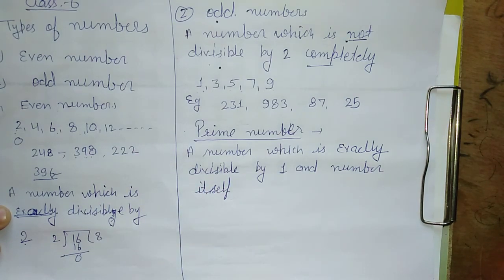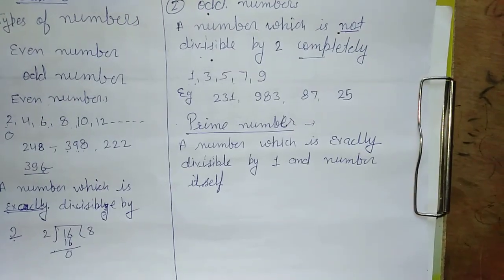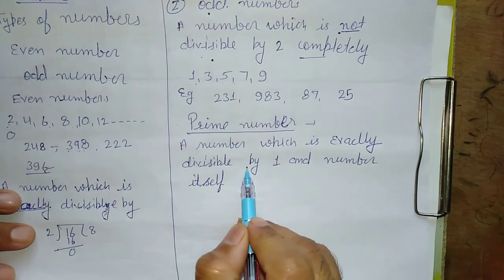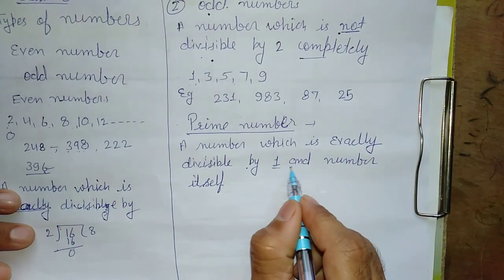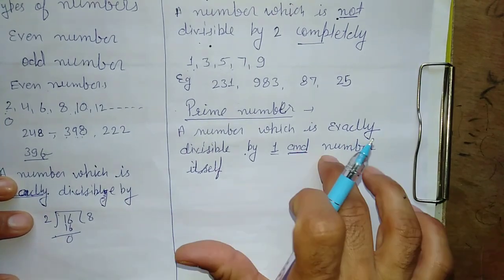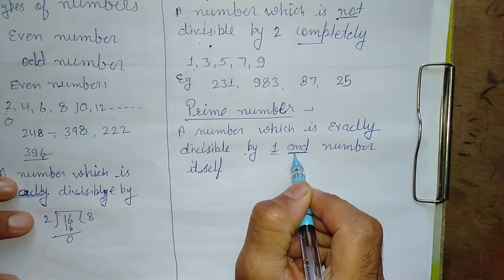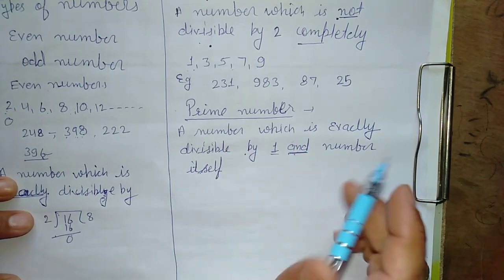Now try to understand it carefully. A number which is divisible by 1 and the number itself, एक नंबर जो खुद से और 1 से डिविजिबल होता है, that number is called a prime number.